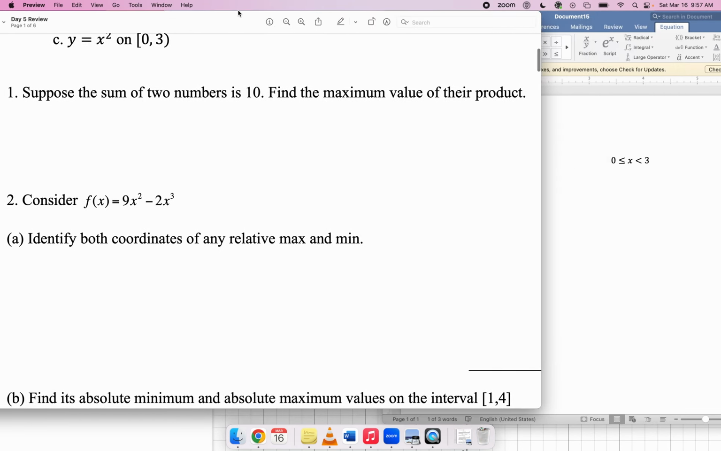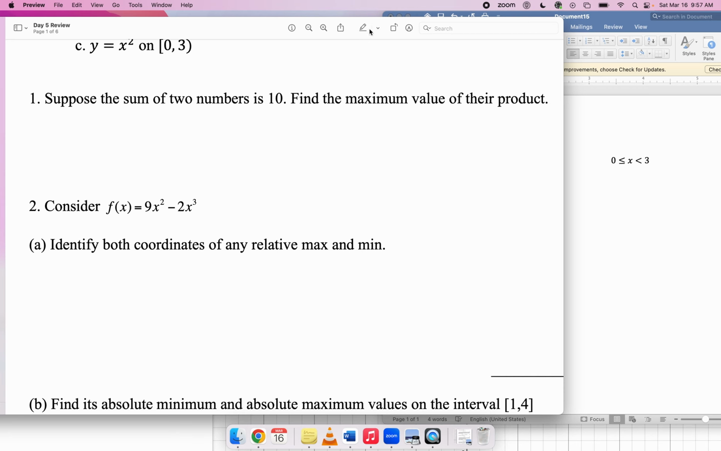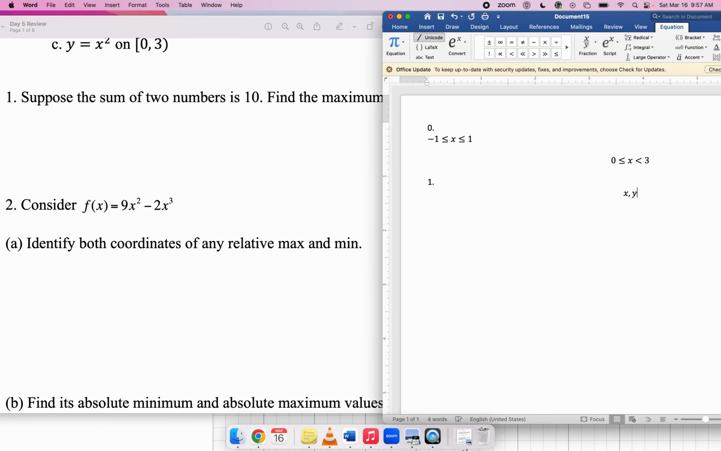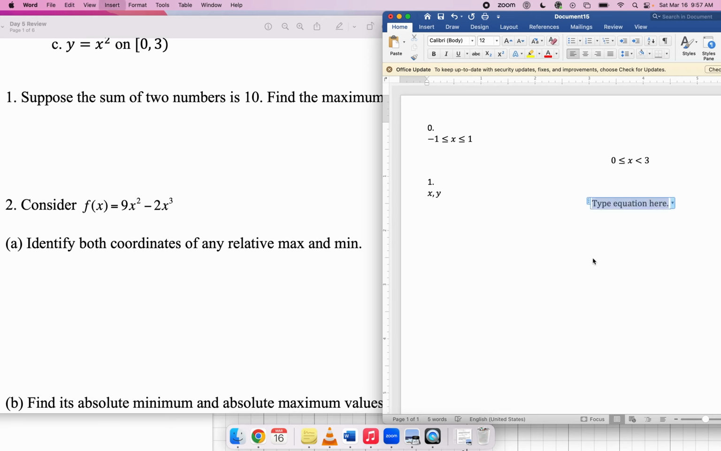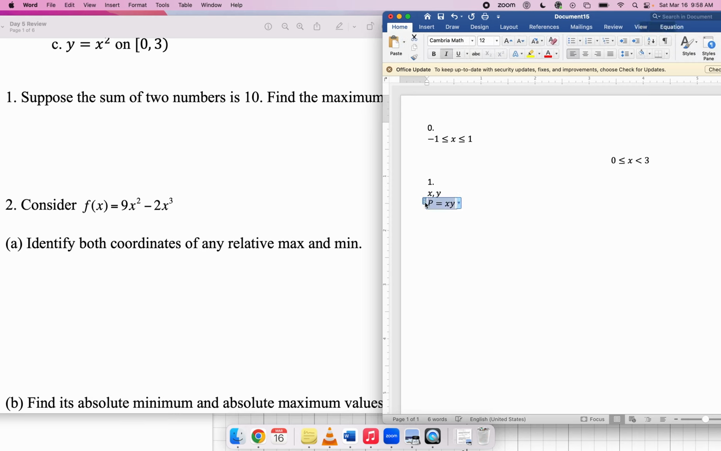Number 1, suppose the sum of two numbers is 10. Find the maximum value of their product. This is an optimization problem. Let's call our two numbers x and y. Then what we want to do is maximize the product of x and y. In other words, we want to maximize the function p, which is just x times y. We want to find the maximum value of this expression.